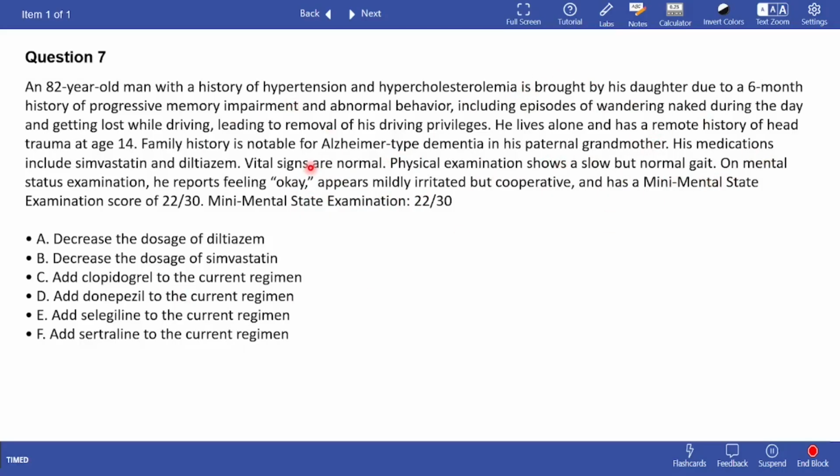Okay, so you have a man who has hypercholesterolemia and hypertension, and his mini mental status exam score is low as well. So what could be the cause? Take a minute to figure out what the answer should be.